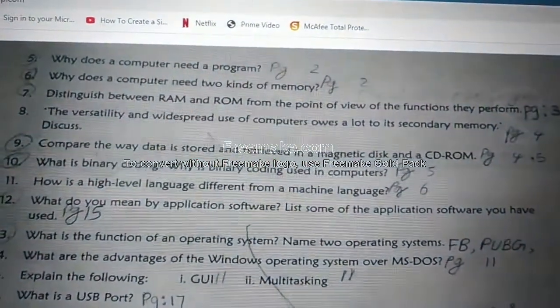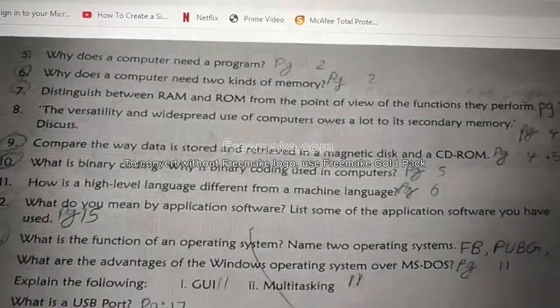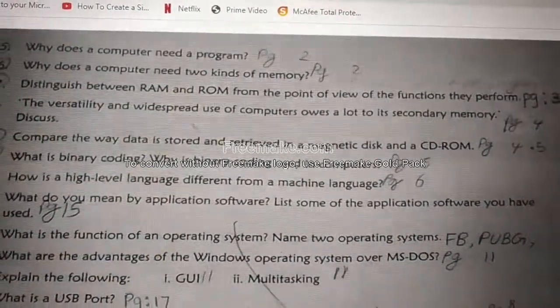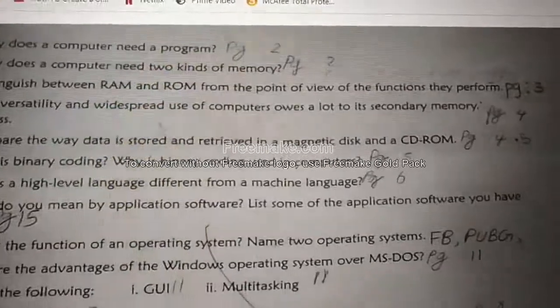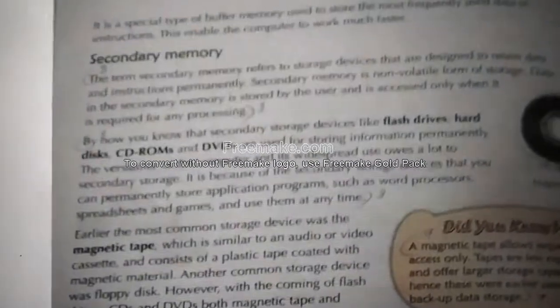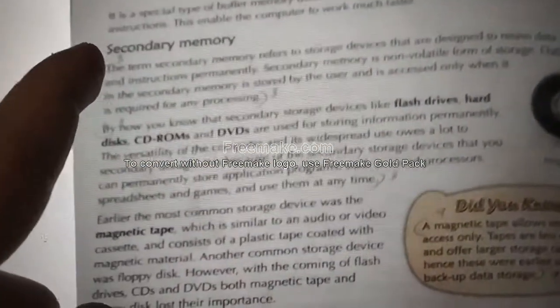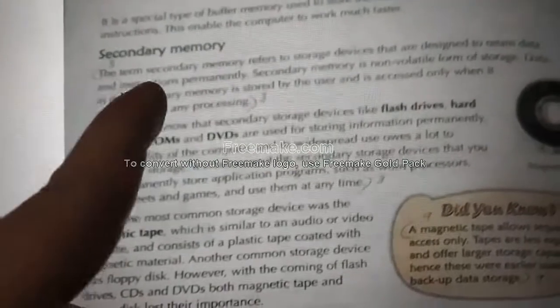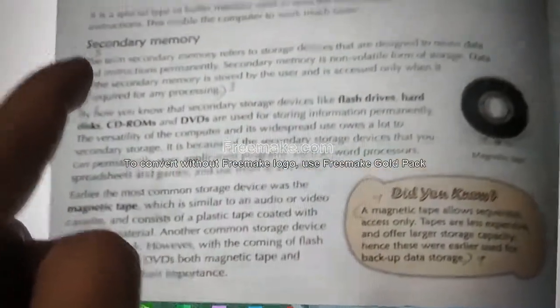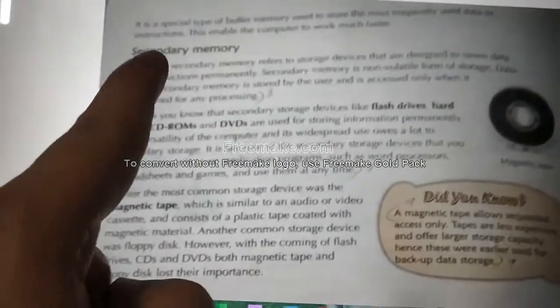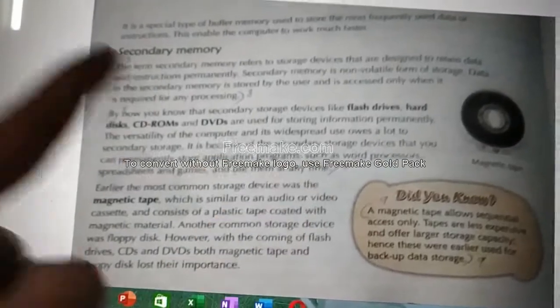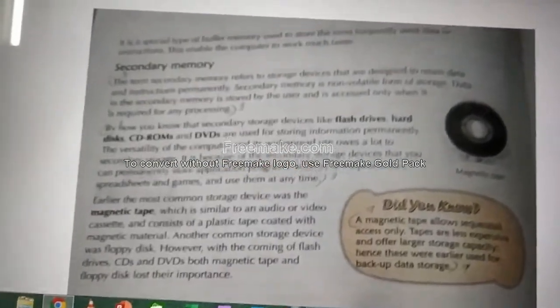Now question number 8. The versatility and widespread use of computer owes a lot to its secondary memory. Discuss. The answer is on page number 4. I think it is not so clear because the photo is blurred. From under the heading secondary memory, from the term secondary memory to the next para, end at any time from here till here. This is the answer for question number 8.